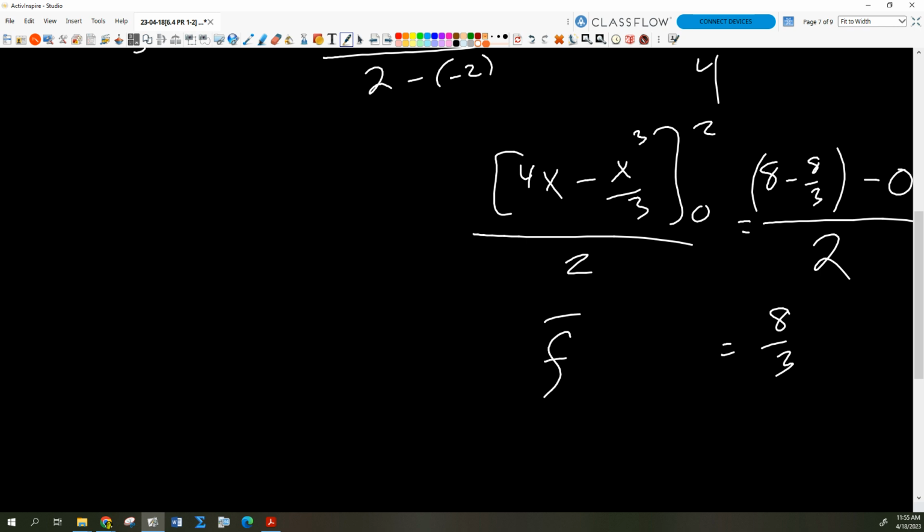Now tomorrow, we're going to find the value of c, where that happens. We'll just set the original function equal to 8/3 and solve for x.